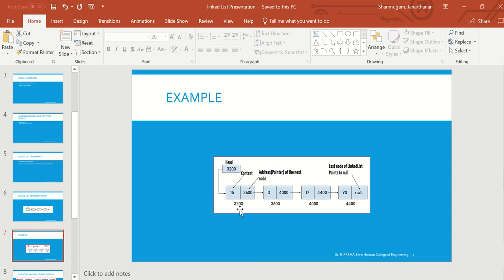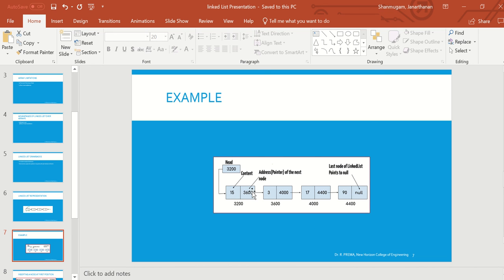What is the first node's address? 3200. So that will be stored in your header part. Why? Because we have to access the first node at any cost. To access that first node, we store the first node's address in the header part. And the last node of a singly linked list always points to null, because there are no more elements after that. So to indicate that we put null. Got it? Clear, students? This is a very classic example.